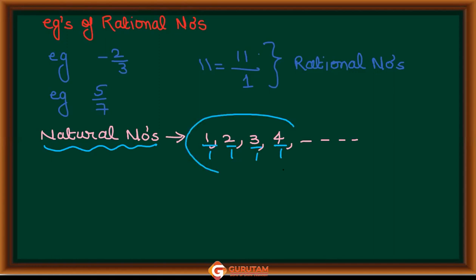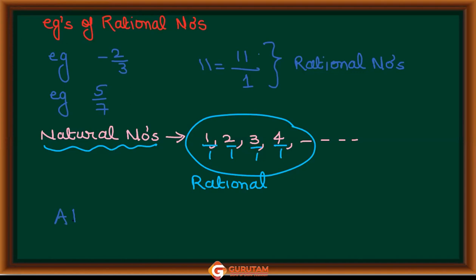अब वो किस फॉर्म में आ गए? p अपॉन q फॉर्म में आ गए, राइट ना. And now they all are rational, isn't it? So can we say that all natural numbers are rational? Is it right to say? Yes.